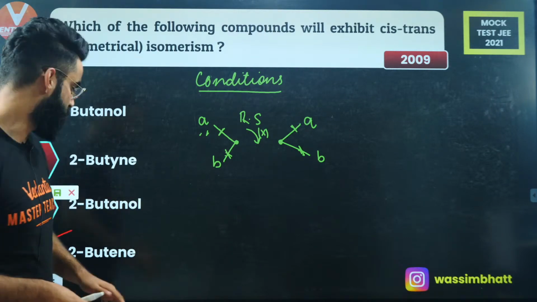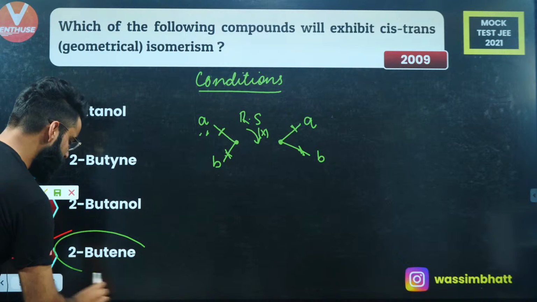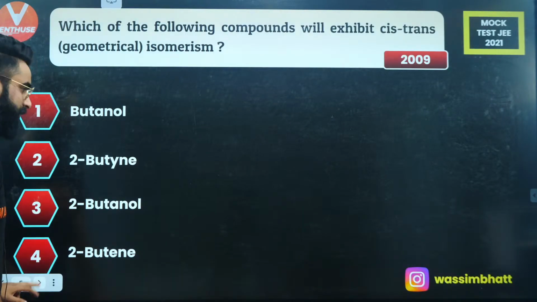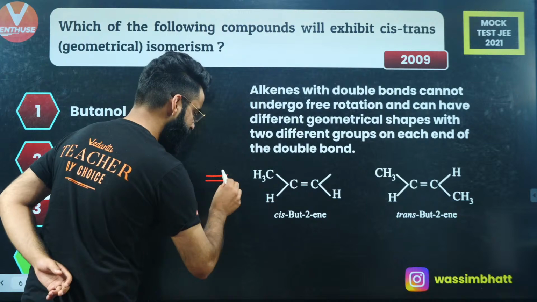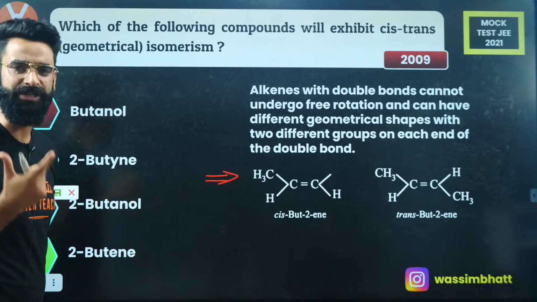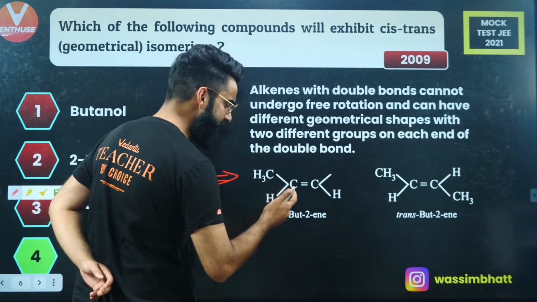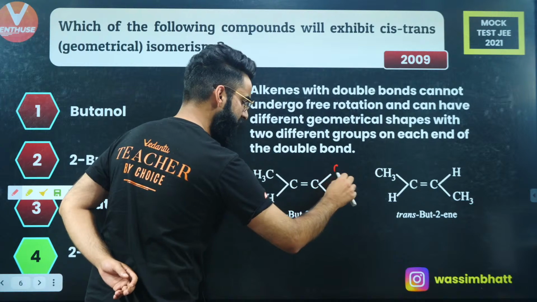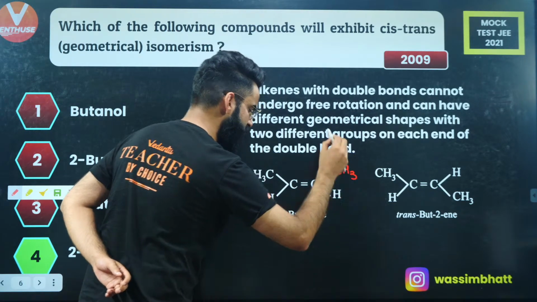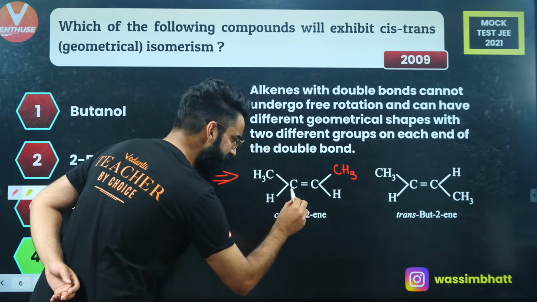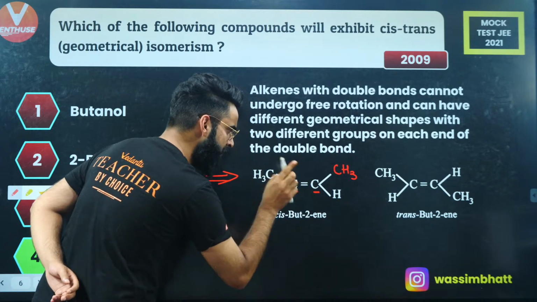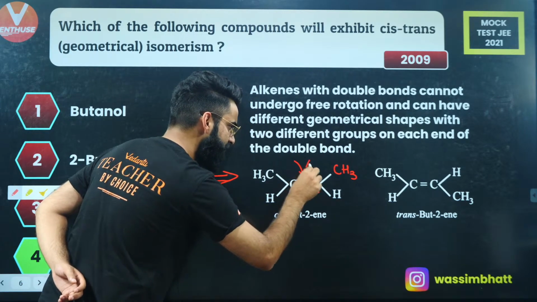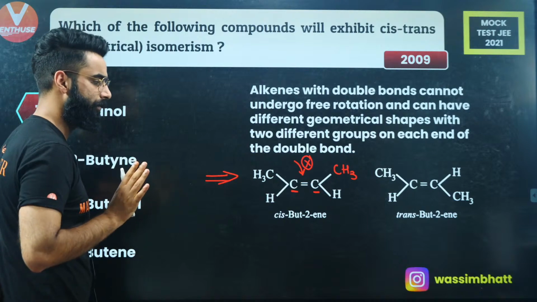Yes, people? So among all these cases, 2-butene is following all the 3 conditions, as you can see over here. This is 2-butene, right? This is CH3 over here, and this is CH3 over here. Now, people, I have selected these 2 centers. First of all, there is a double bond in between, so rotation is restricted. First condition is followed, correct?